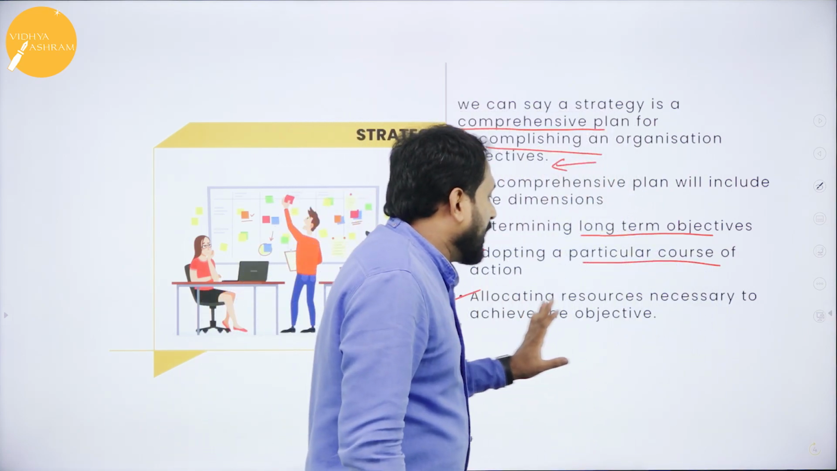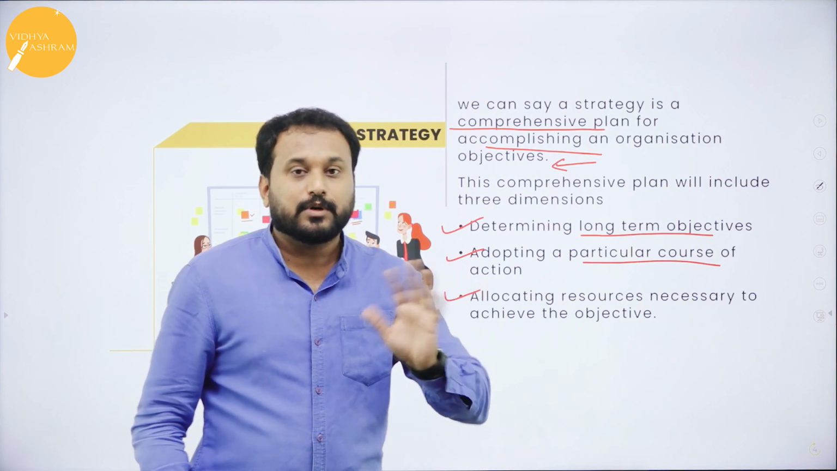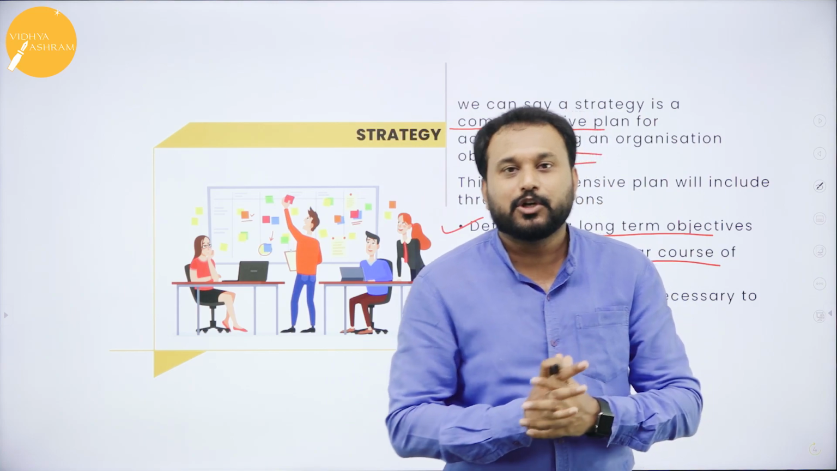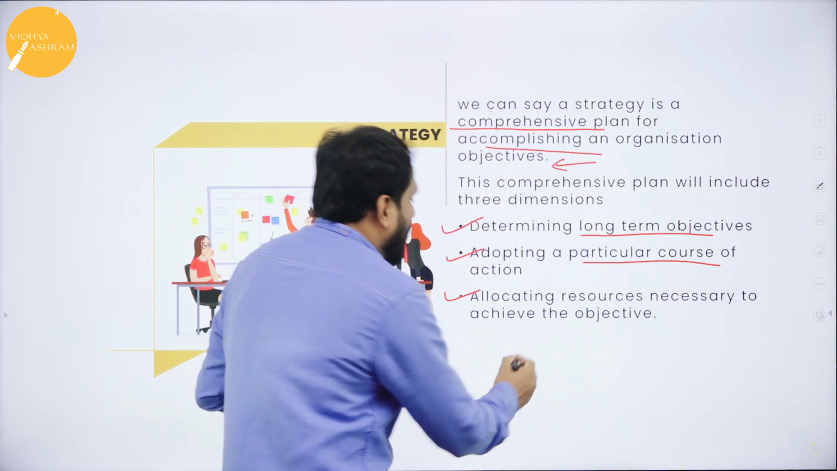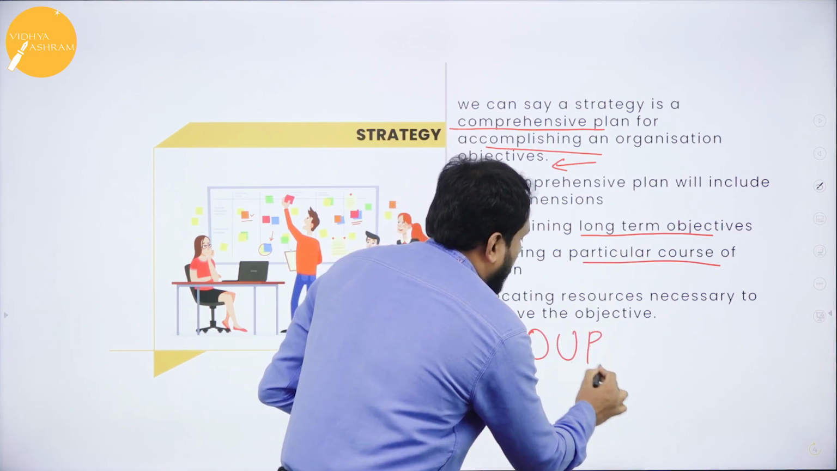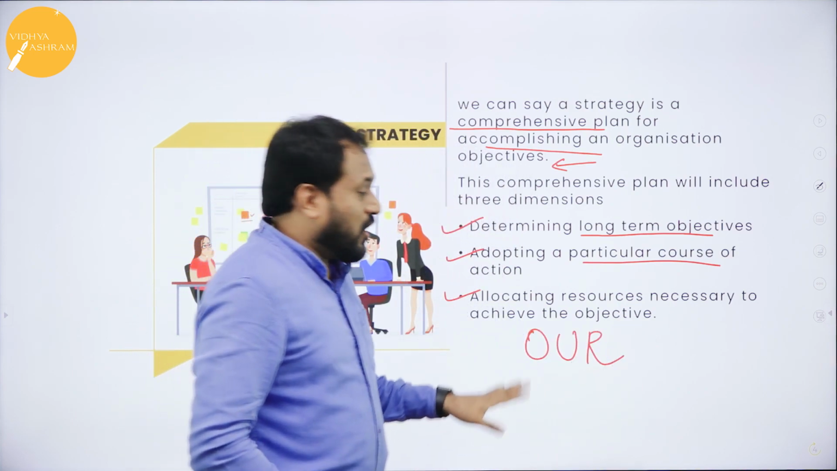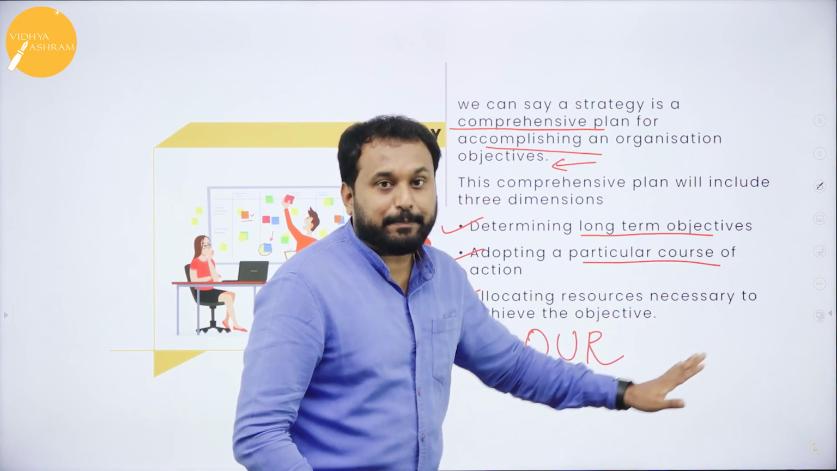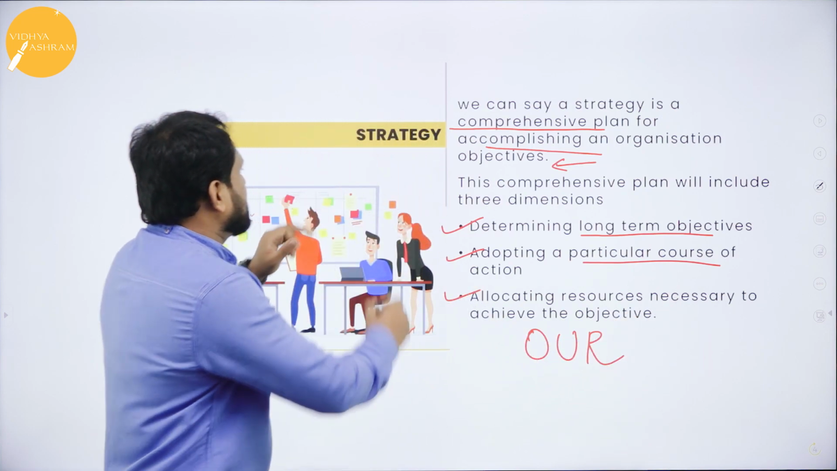The next thing is allocating the necessary resources. You will not allocate any resources just like that. You will allocate the resources properly. Now here what comes is optimum utilization of resources. Why does optimum utilization of resources happen? It's only because of strategy.